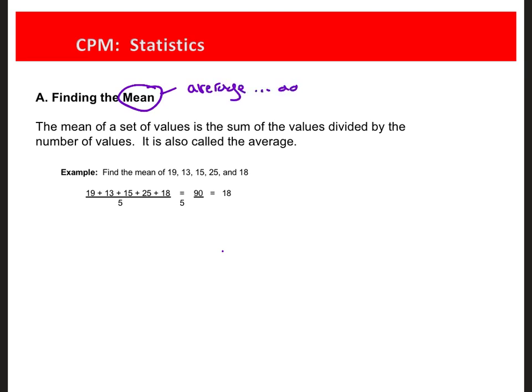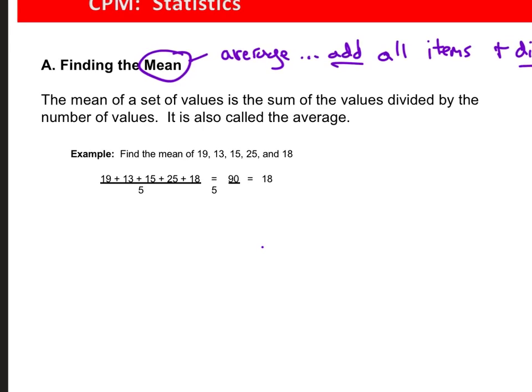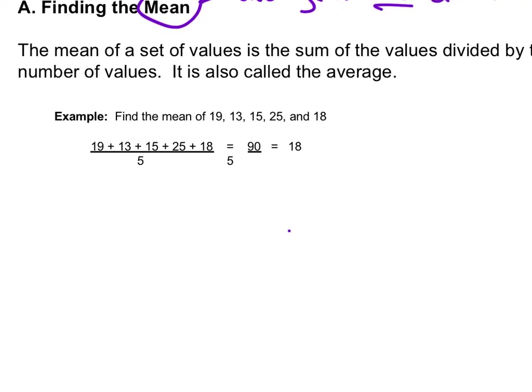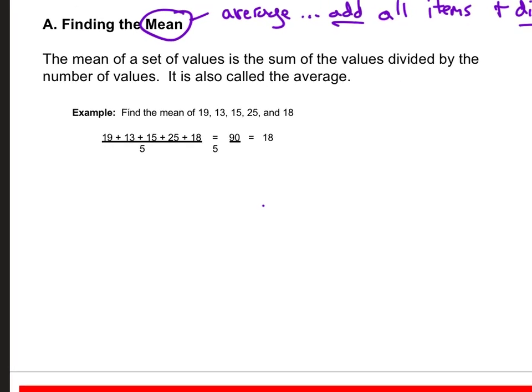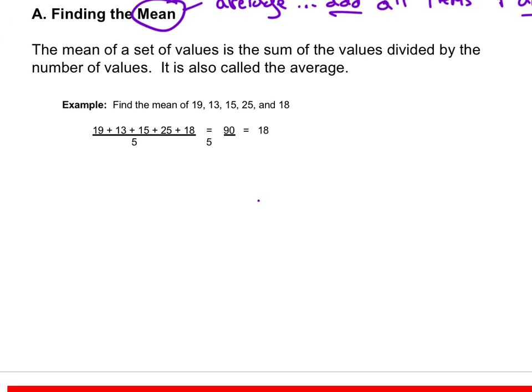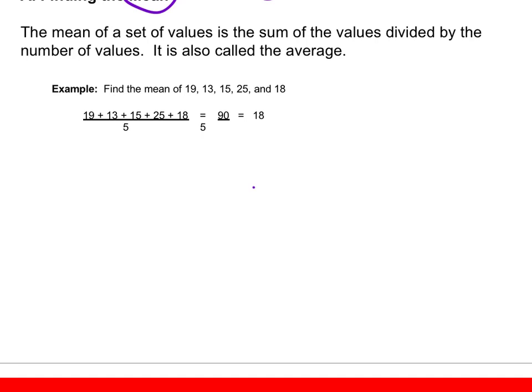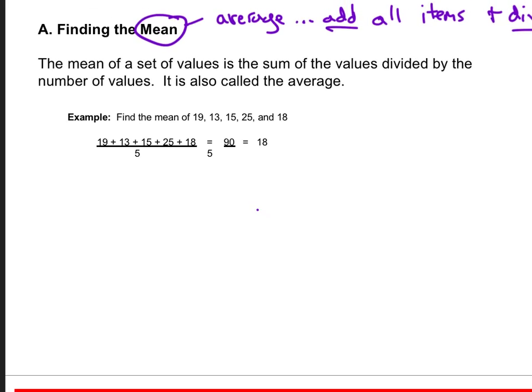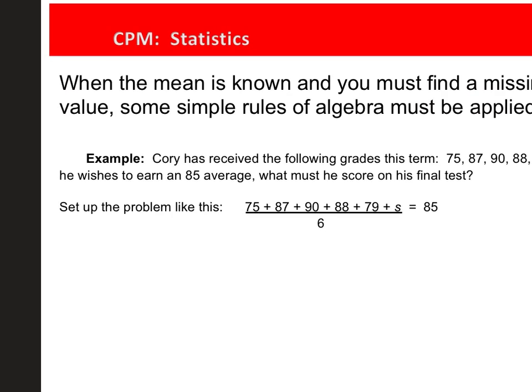So you add everything. You add all the items or values, and then divide by however many there were. So these values here in this example, 19, 13, 15, 25, and 18. There are 5 values. Adding them all up and dividing by 5, they get 18, okay? So the mean is the sum of the values divided by however many there were. That should be pretty explanatory, very familiar, okay?